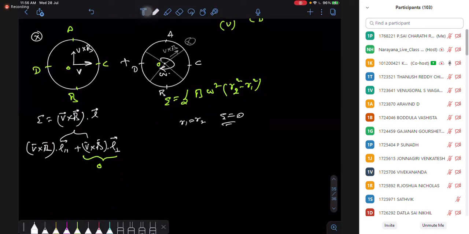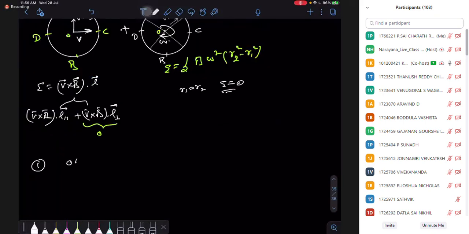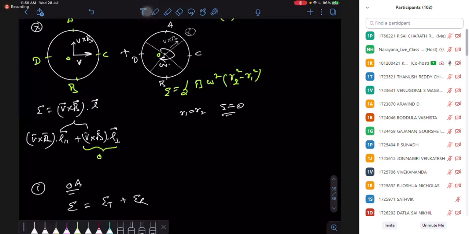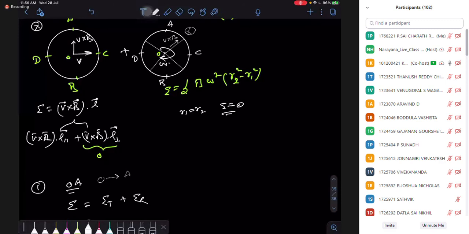So now we can write here first, the situation between OA. EMF due to rotation and translation. What is my translation? When I say OA, I mean from O to A. A is high potential, O is low potential.